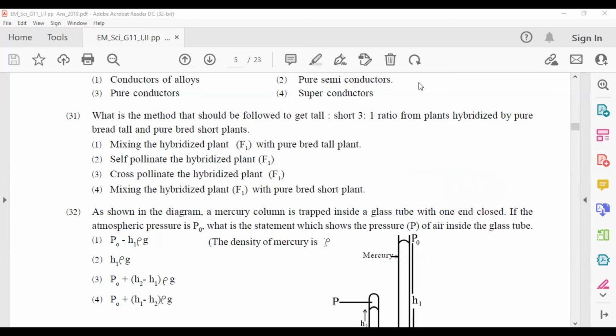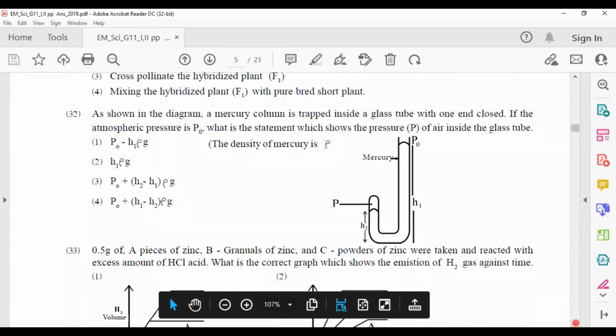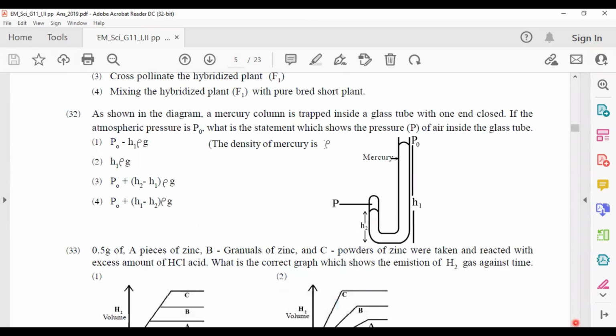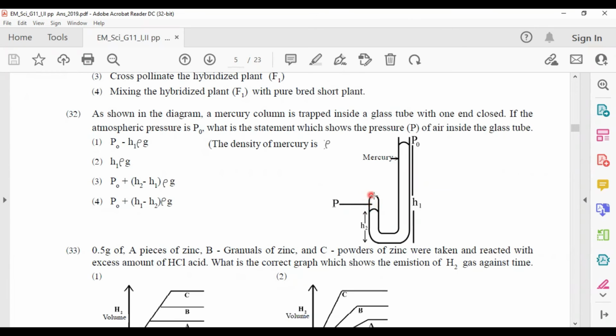32. As shown in the diagram, a mercury column is trapped inside a glass tube with one end closed. If the atmospheric pressure is P naught, what is the statement which shows the pressure P of air inside the glass tube? You have to find out the statement for the pressure inside this part. P naught is the atmospheric pressure.